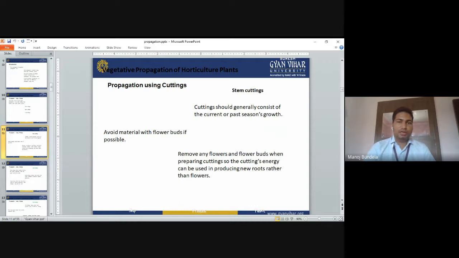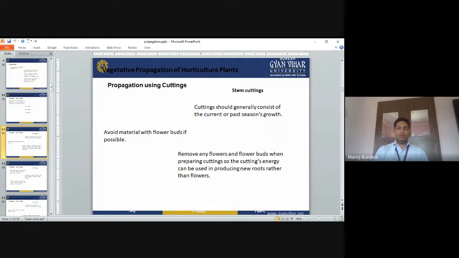First we look at the stem cutting. The cutting should generally consist of current or past season growth. In some fruit crops we use current season cuttings, meaning the branch coming this season. In some crops we prefer old season, past season cuttings.